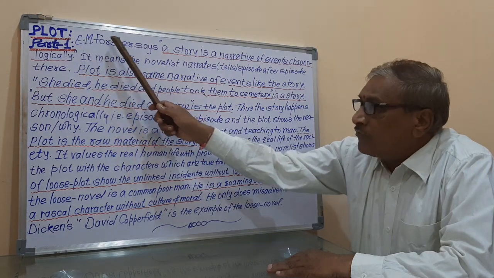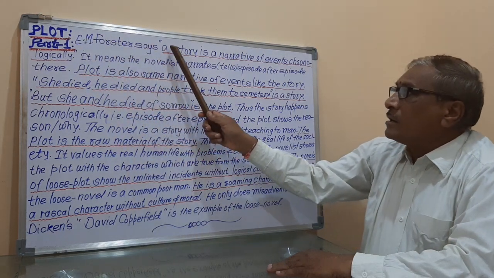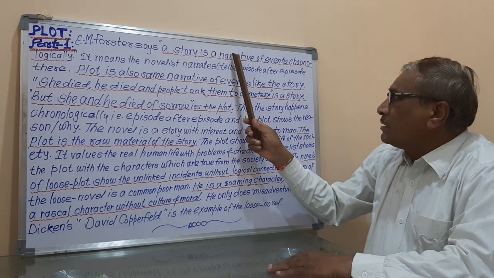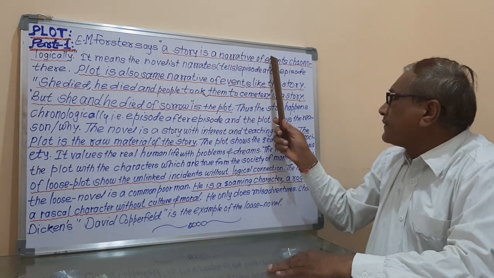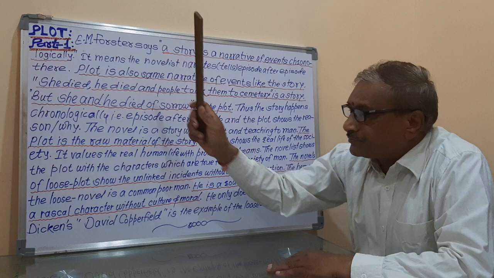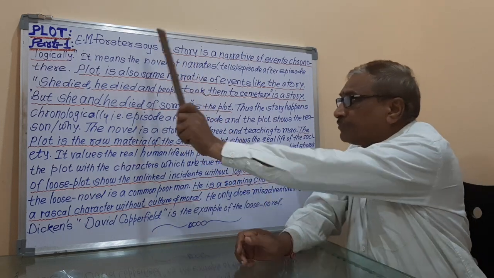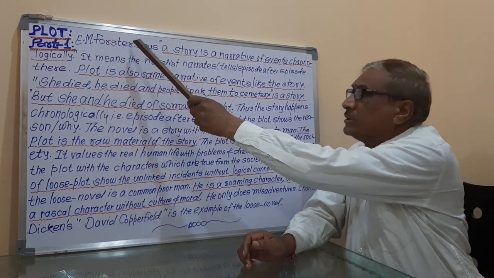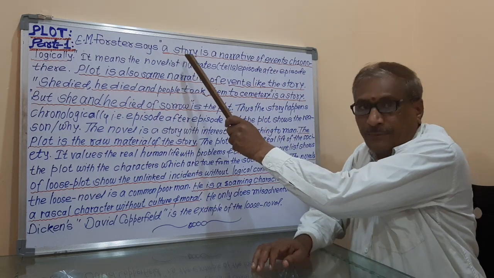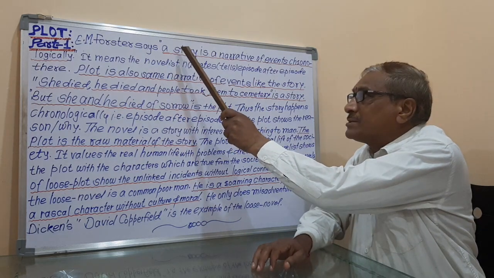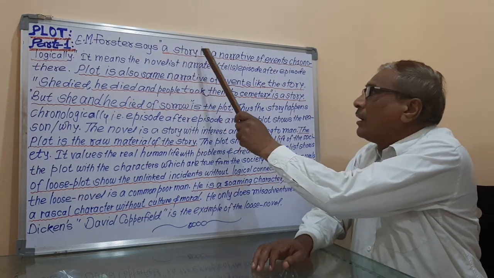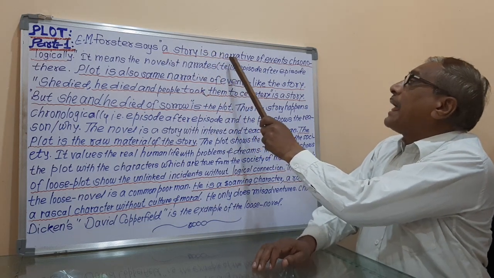So E.M. Forster says a story is a narrative of events chronologically. It means that as per E.M. Forster, the story of the novel is a narrative.